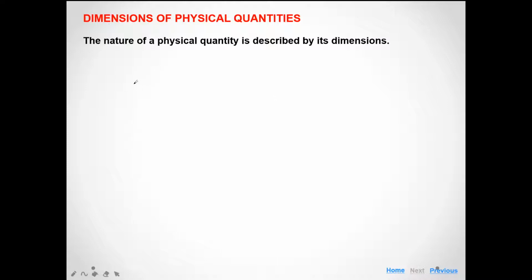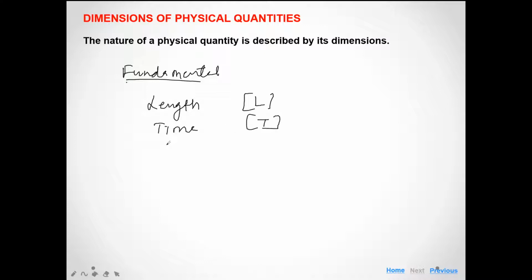But if a physical quantity is a fundamental quantity, then it does not depend on any other quantity. So the dimension of that fundamental quantity is simply represented by one letter. Like length: the dimension of length is L. The dimension of time is represented by T, and the dimension of mass is represented by M.